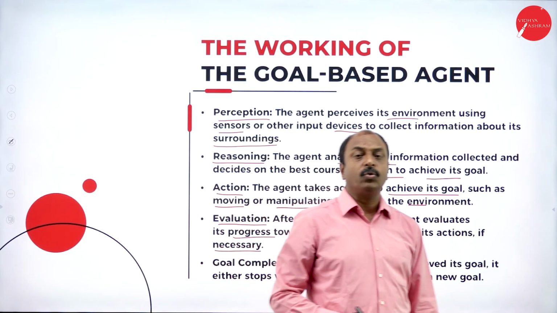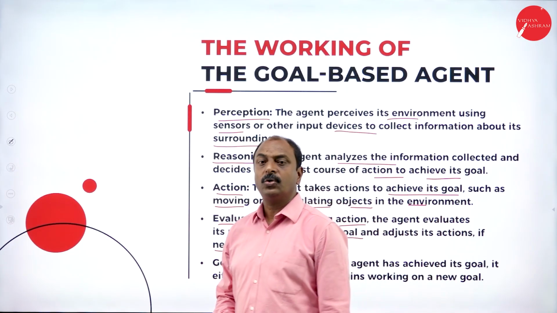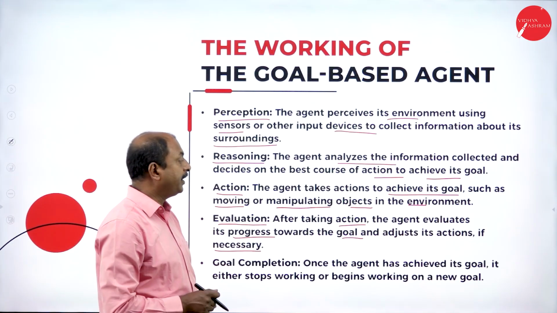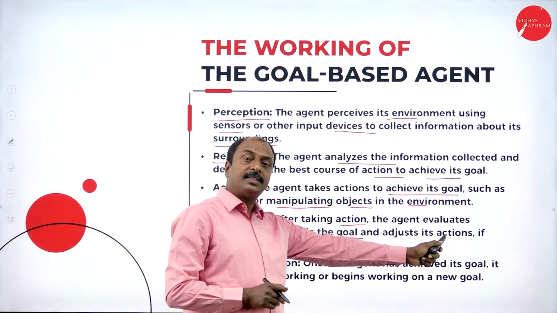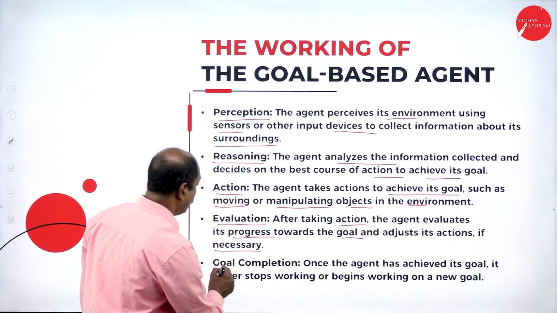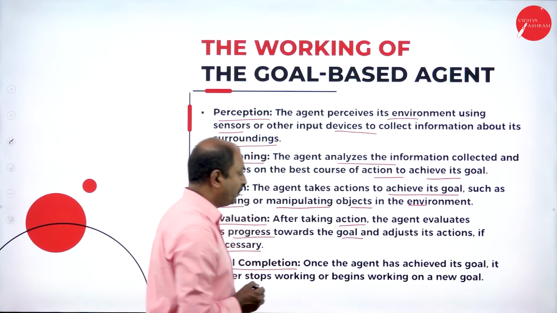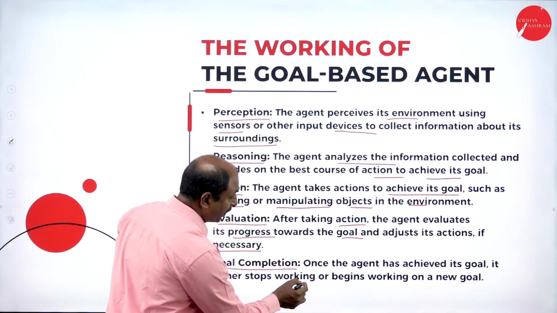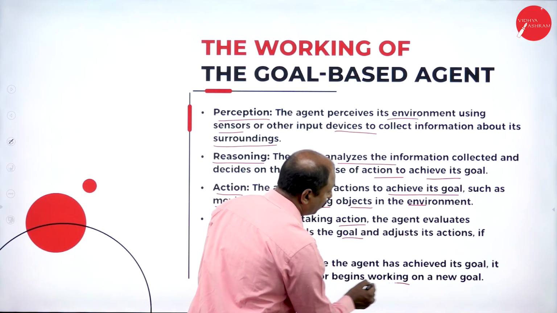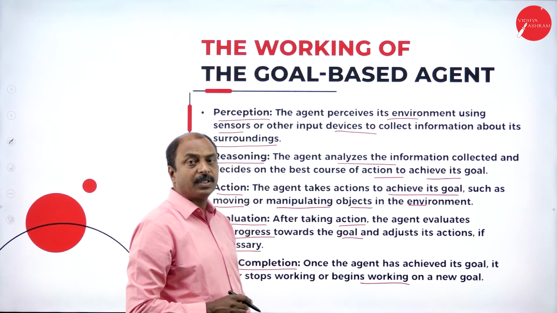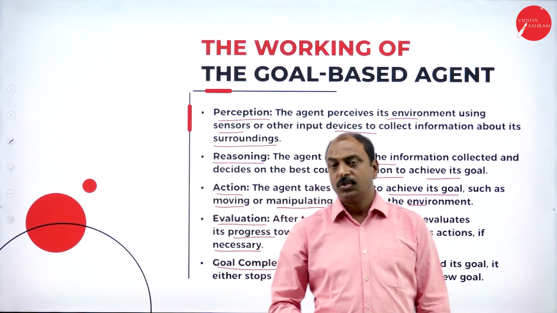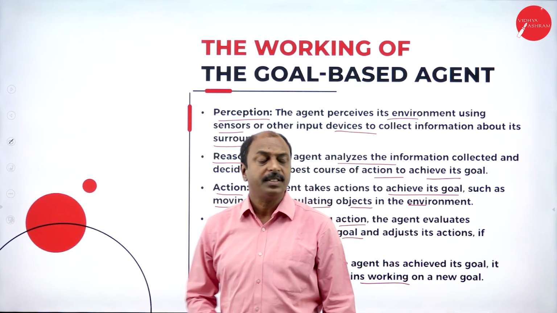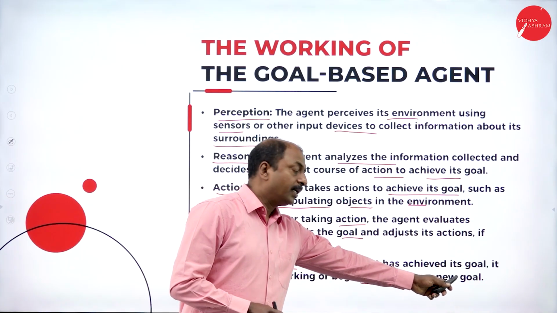In the sense, it works dynamically, depending on the input or the environment, and adjusts its actions. Next one is goal completion. Once the agent has achieved its goal, it either stops working or begins working on a new goal.